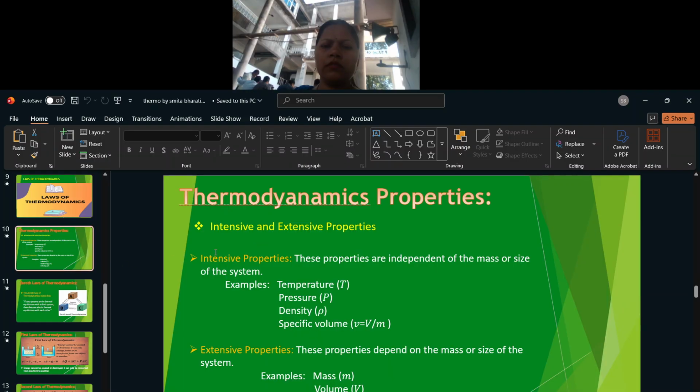Thermodynamic property: intensive and extensive property. Intensive: these properties are independent of the mass or size of the system. Example: temperature, pressure, density, specific volume. Extensive property: those properties depend on the mass or size of the system. Example: mass, volume.